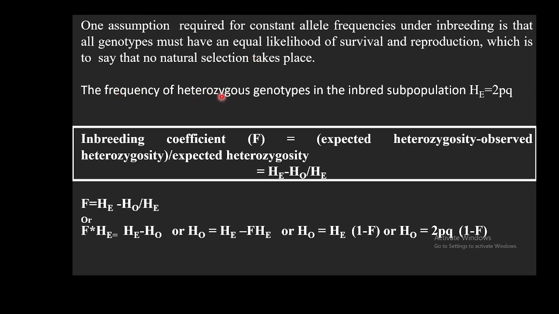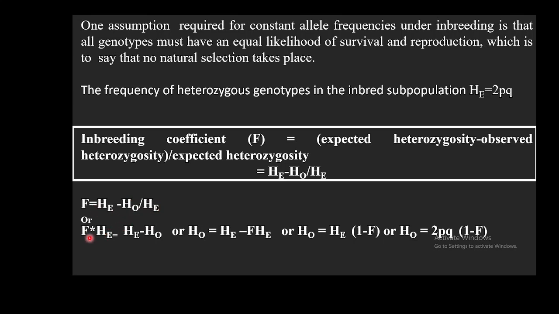So now the frequency of the heterozygous genotypes in the inbred subpopulation is equal to 2pq. The inbreeding coefficient is expected heterozygosity minus observed heterozygosity divided by the expected heterozygosity. So if you want to see this, F is equal to expected heterozygosity minus observed heterozygosity divided by the expected heterozygosity.